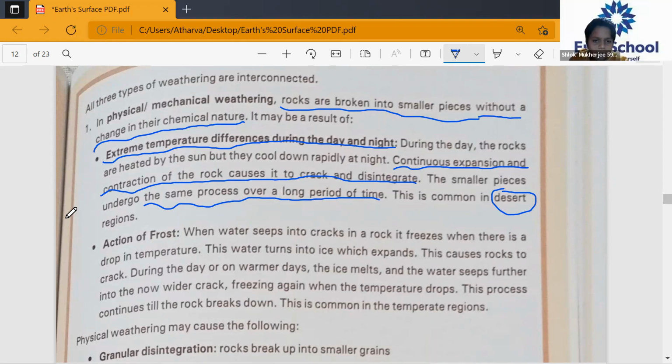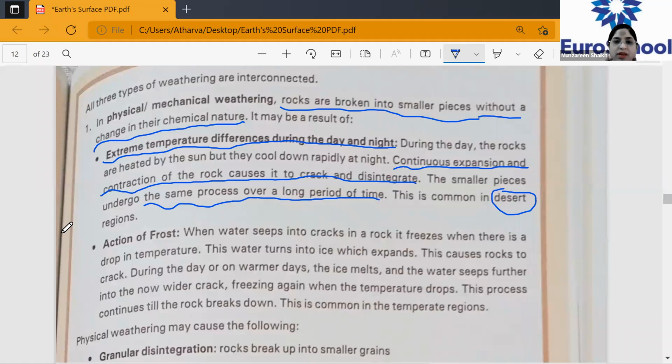Extreme temperature differences during the day and night, ma'am. During the day, the rocks are heated by the sun, but at night they are cooled down. The continuous expansion and contraction of the rock causes it to break, crack and disintegrate.